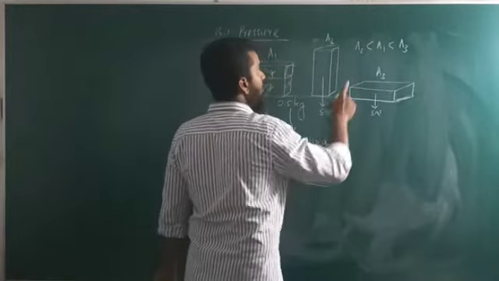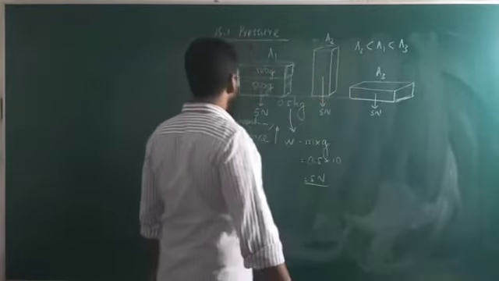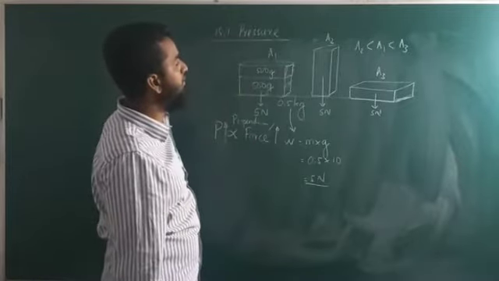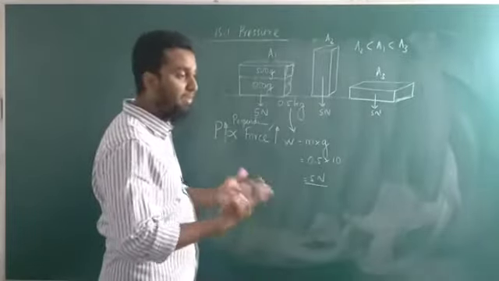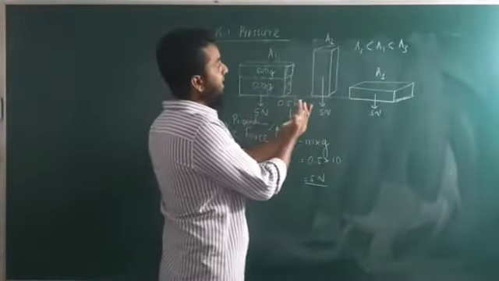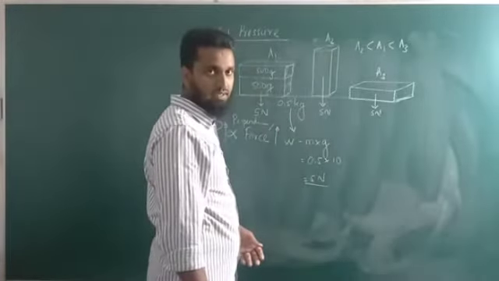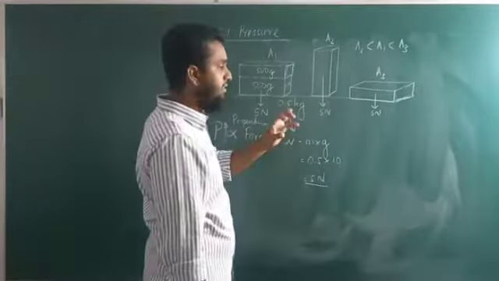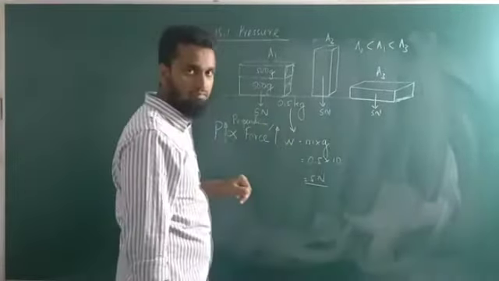Therefore, A2 is going to give you more pressure, right? Less area gives you more pressure, right? Then the area is a factor which influences the pressure, right?